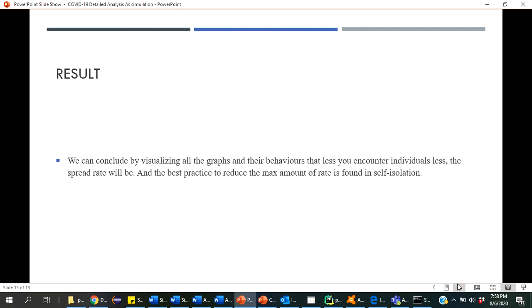And from this visualization, all the graphs and that behavior, we can conclude that the less people move, the less the virus will spread. And the best practice to reduce the maximum rate of spread is found in self-isolation.